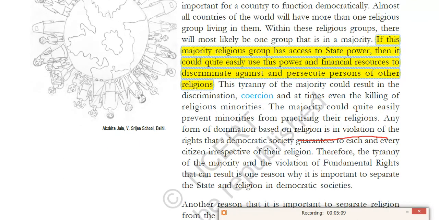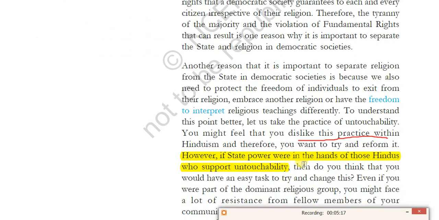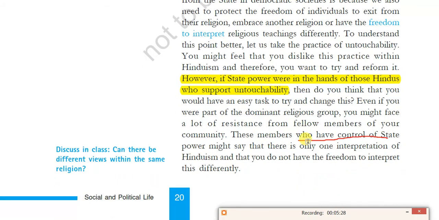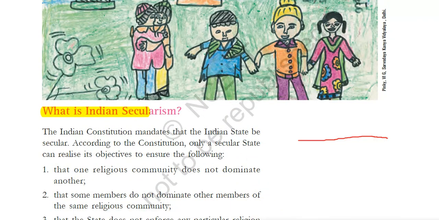So that is why it is very important that the state power be separated from religious affairs. However, if the state power is in the hands of those Hindus who support untouchability, then it will become too aggressive towards the minority and depressed classes. So this is what it is about.